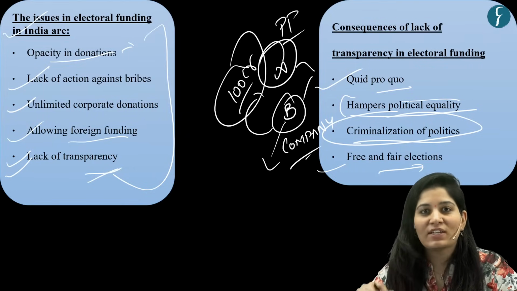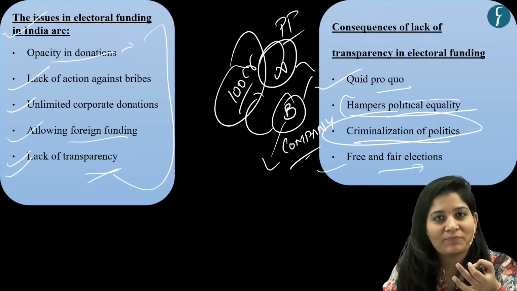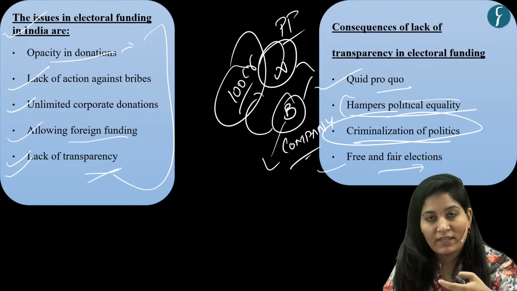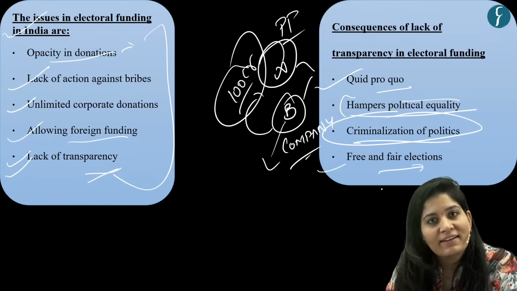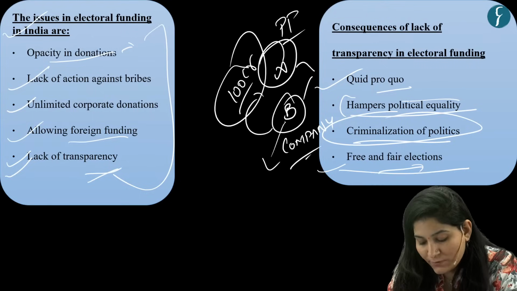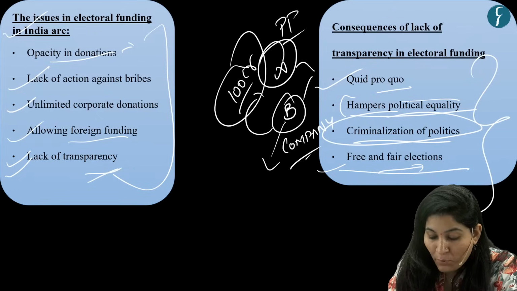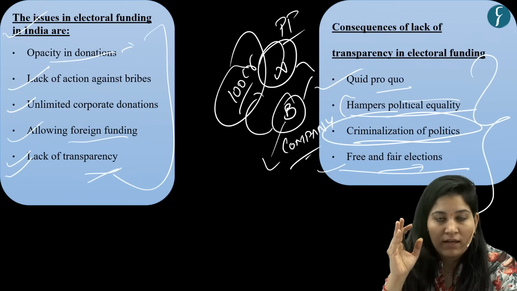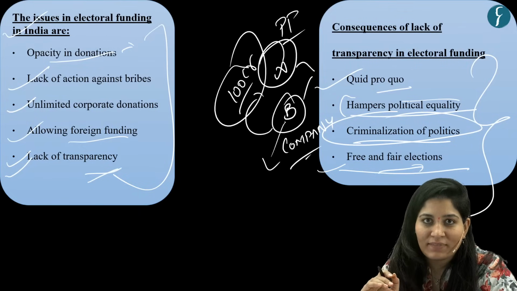Okay, so now genuine candidates cannot contest elections. Vulnerable sections cannot because of this money. So it will hamper India's golden principle of democracy, that is free and fair elections. So these are the important consequences of current electoral funding in India.